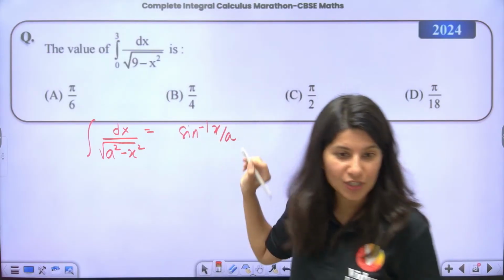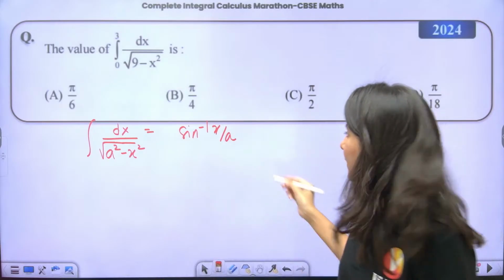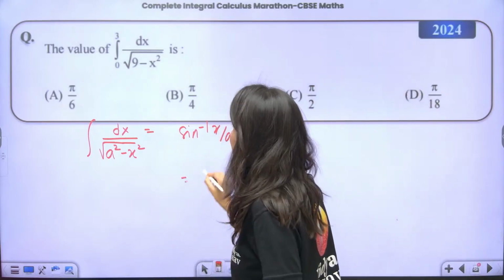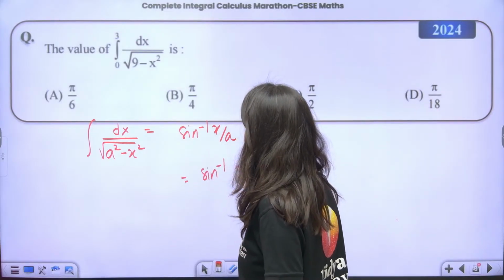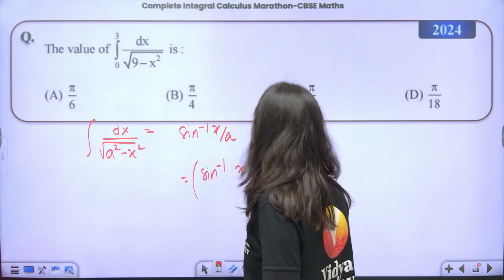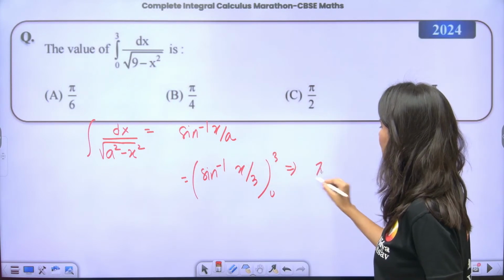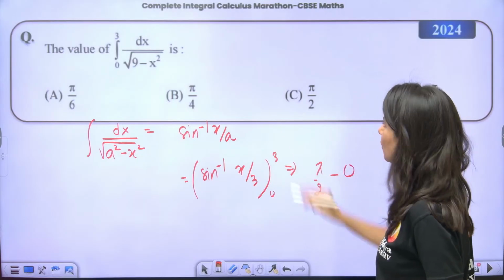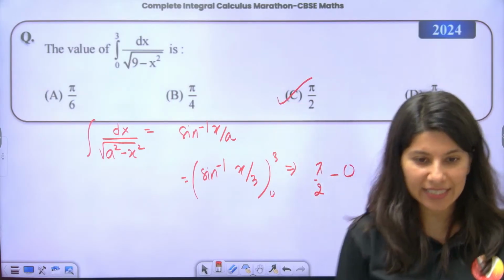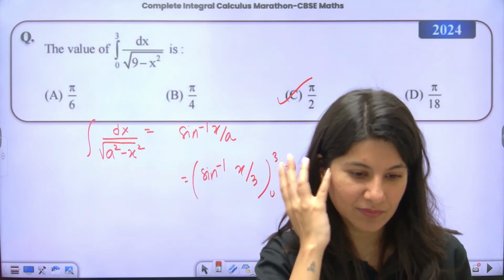So this is sine inverse x by 3. Upper and lower limit right away. If you put upper limit 3 by 3, sine inverse 1 is pi by 2, lower limit is 0, option C. Easy or not?